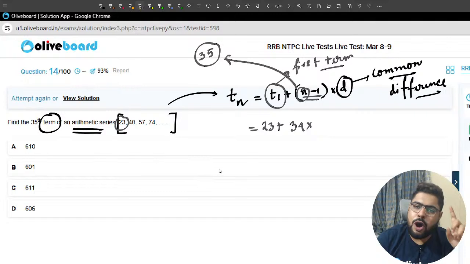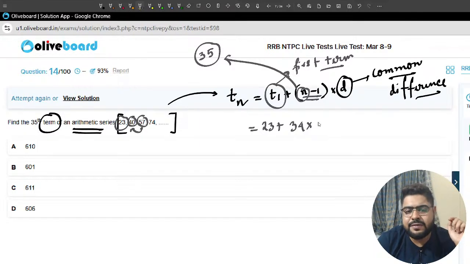D is what? Common difference means the consecutive difference. You take any two numbers here and figure out the common difference. Sir, any two numbers, what is the difference? 40 and 57, the difference is 17.